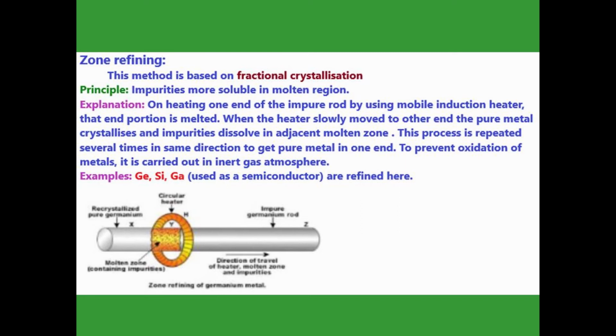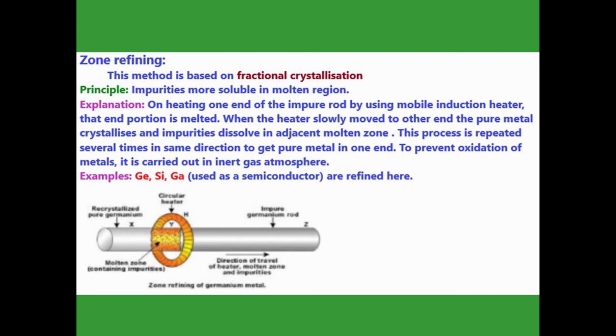First of all, look at the diagram. Here we take the impure metal in rod form. Afterward, a mobile induction heater moves from one end to the other. It is moved slowly, so that when the heater remains at one part, the metal there is first melted and becomes a molten region. In that molten region the impurities are dissolved.